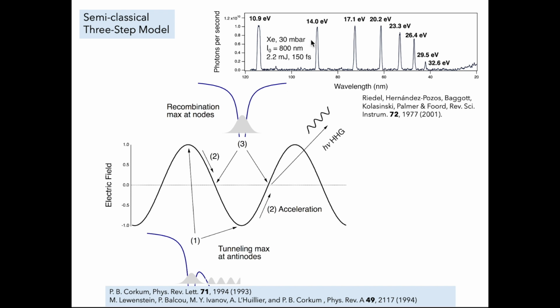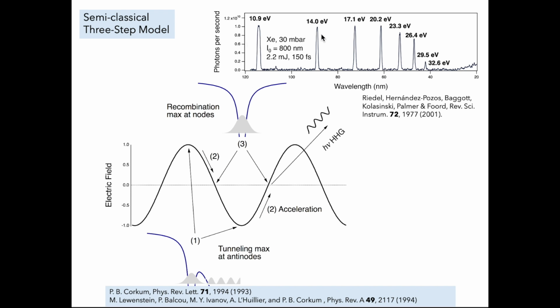What we see is something very interesting in the spectrum of light that comes out of the system. We get very sharp peaks at well-defined energies, odd harmonics of the fundamental wavelength, the fundamental photon that was driving all of this. Why? Because this acceleration that occurred for the electron is taking energy out of the laser field, and it does that in quanta of the laser field, in terms of the energy associated with this wavelength of light that was used to drive the process.